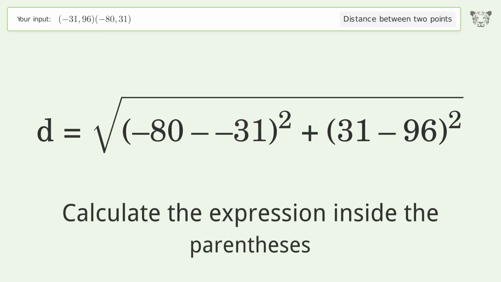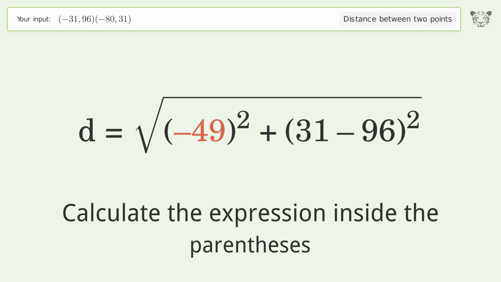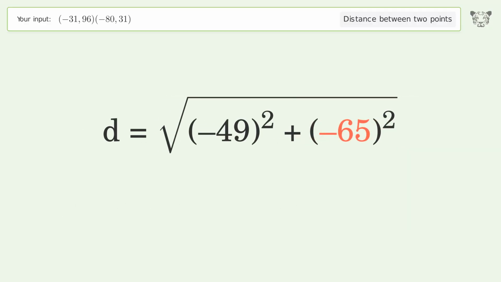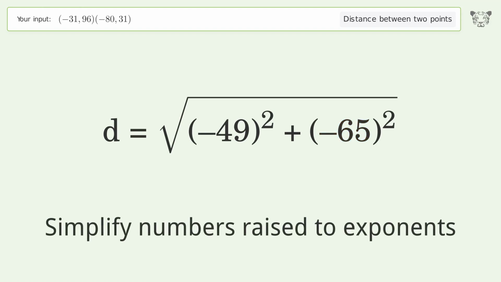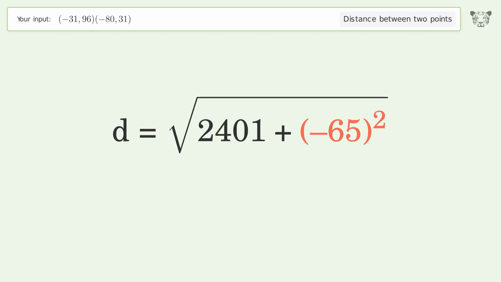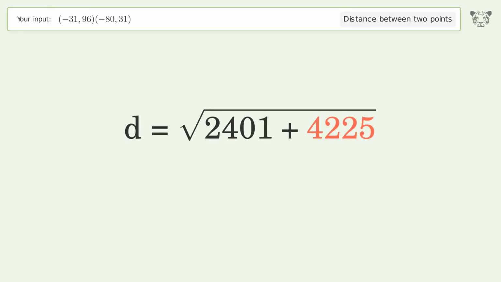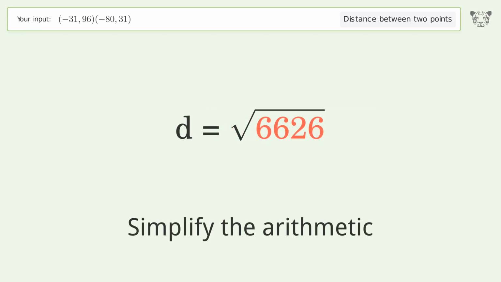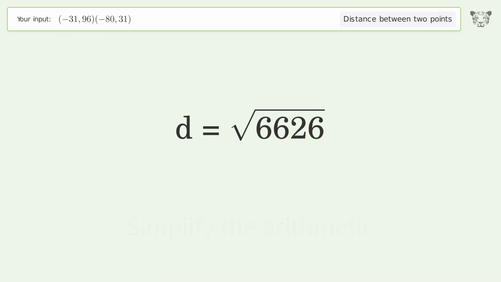Calculate the expression inside the parentheses. Simplify numbers raised to exponents. Simplify the arithmetic. And so the distance between the 2 points is the square root of 6,626, or 81.4.